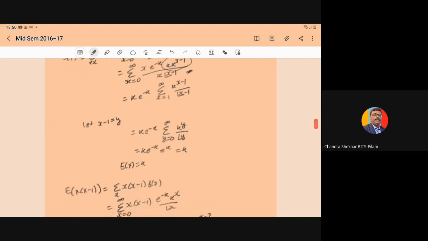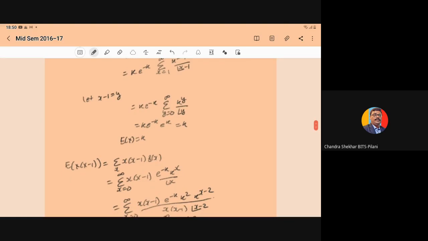If you presume that x minus 1 is equal to y, it becomes k e^(-k) summation of y from 0 to infinity k^y upon factorial of y. This summation is nothing but the exponential expansion, e^k. So k into e^(-k) into e^k gives you k. So E of X is equal to k.